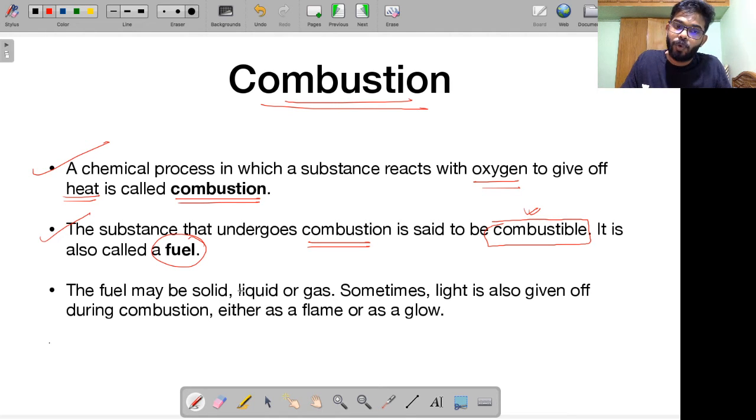Alright. The fuel, remember, may be solid. For example, it could be coal. It could be liquid. For example, it could be petrol or diesel, or it could be gas. For example, LPG, CNG, etc. Right. These are all examples of gas. So the fuel or combustible can be solid, liquid, or gas.